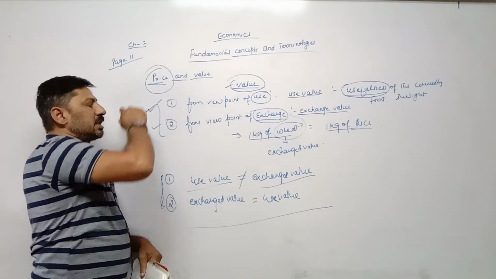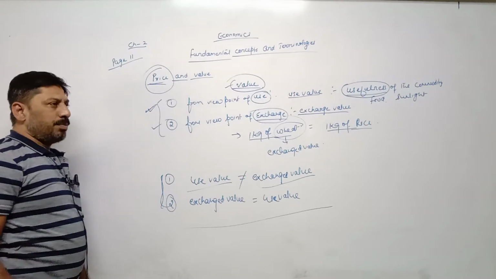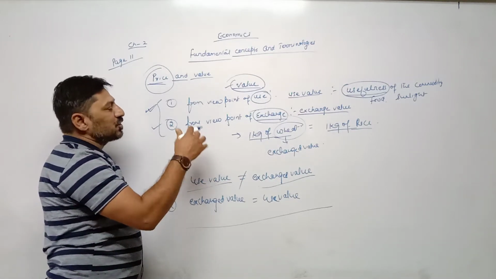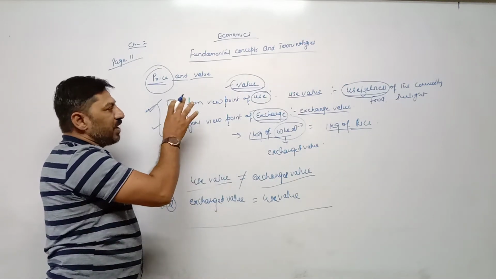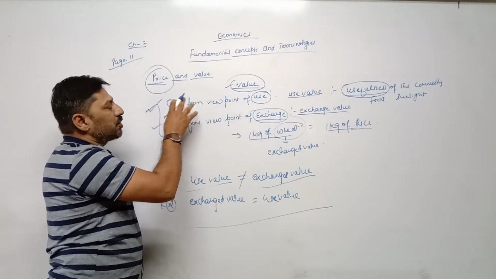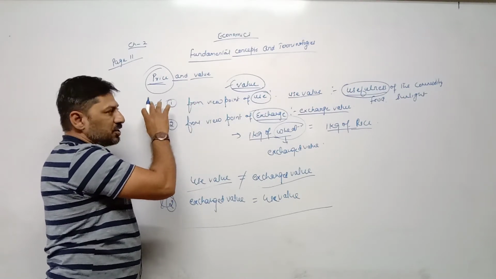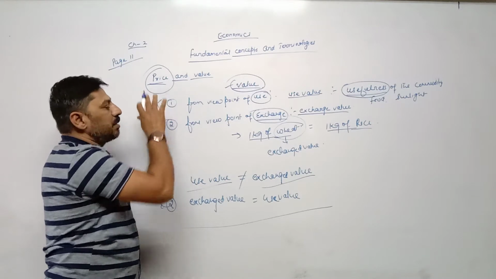Whenever goods or services are exchanged against money, means when value can be measured in terms of money, then we can say such goods or such services has some price.